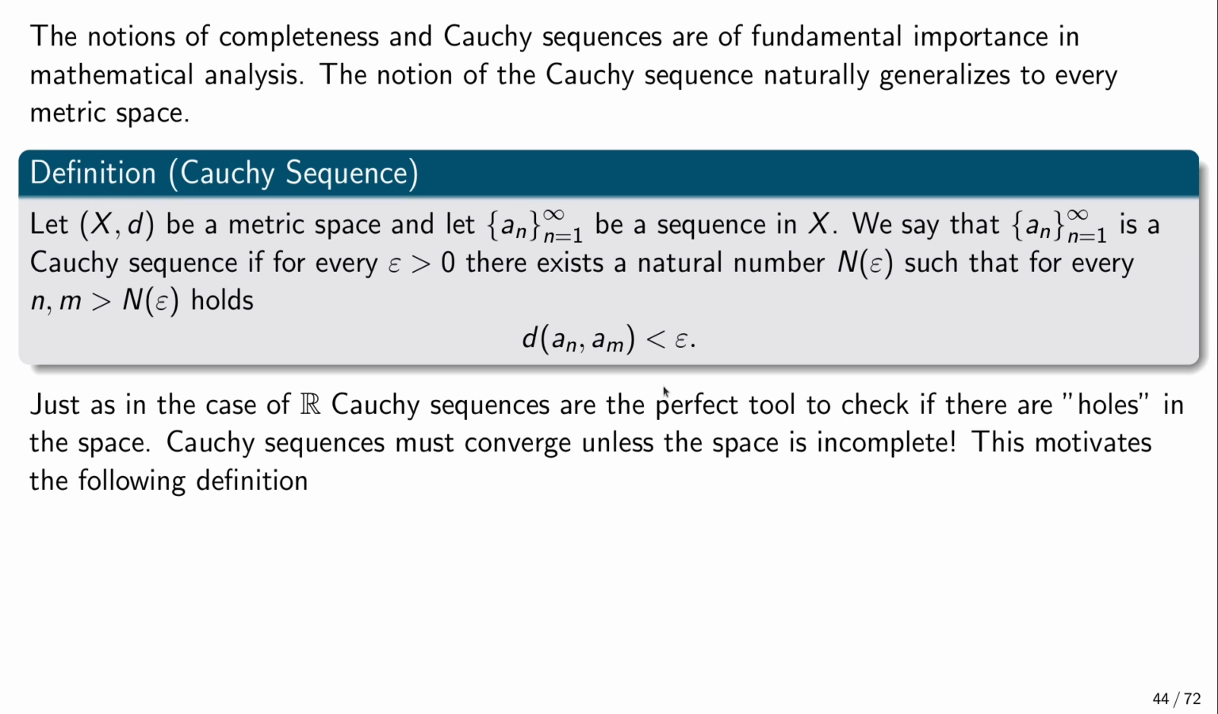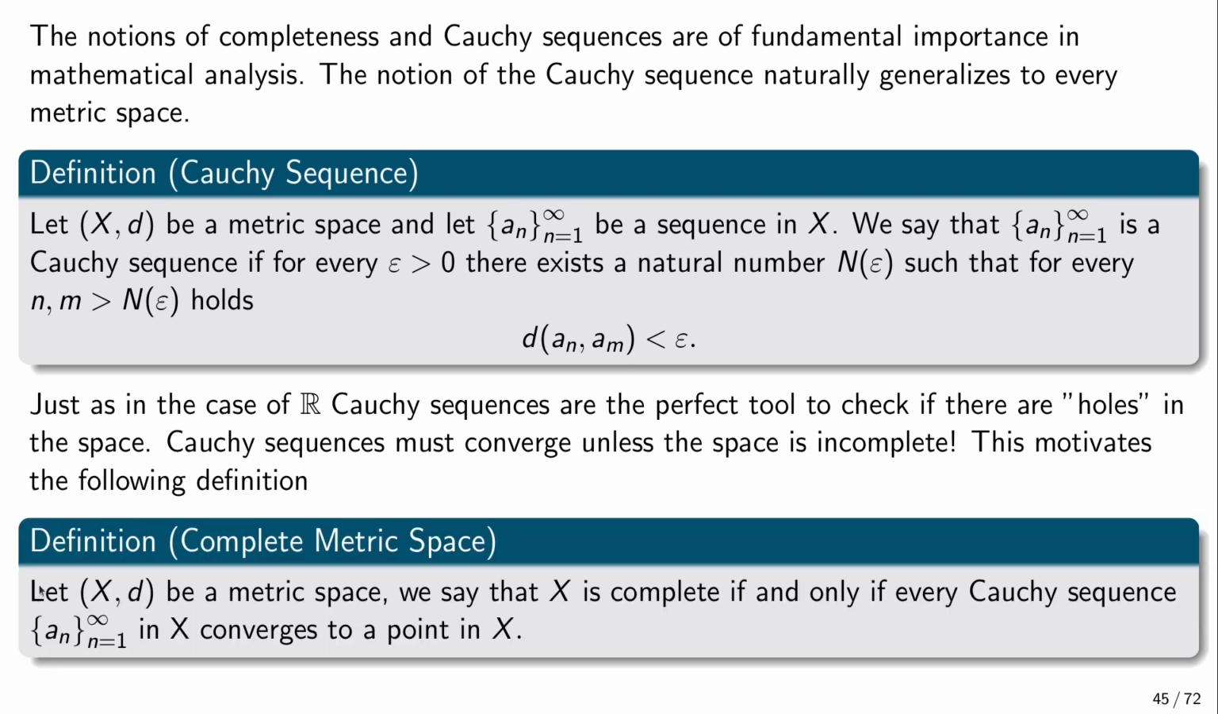So in the case of the real numbers, Cauchy sequences are the perfect tool to check if there are holes in the space, because whenever we have a Cauchy sequence that is not convergent, it means that the limit of this sequence is missing, and as a result the space contains a hole. So this motivates the following very important definition for completeness of metric spaces. This is the notion of completeness.